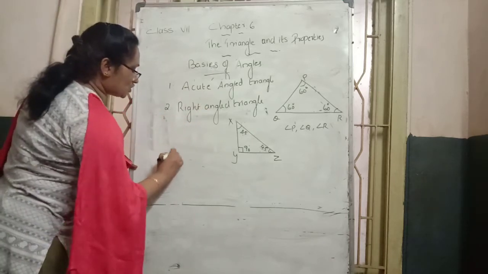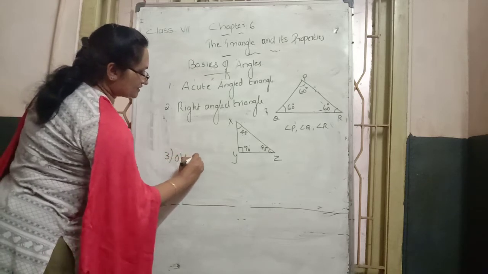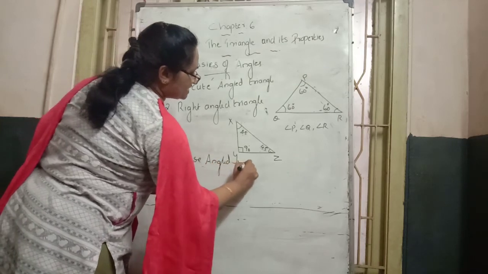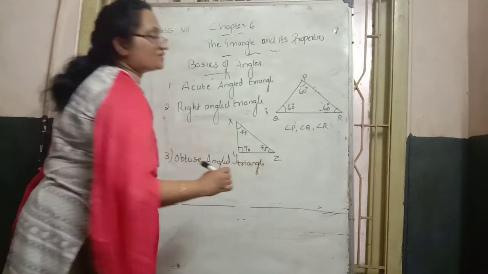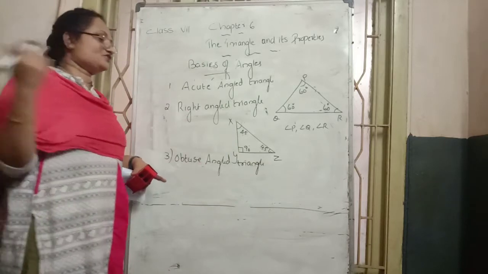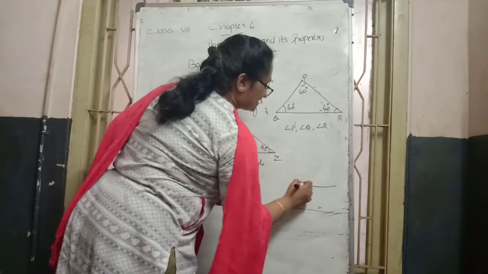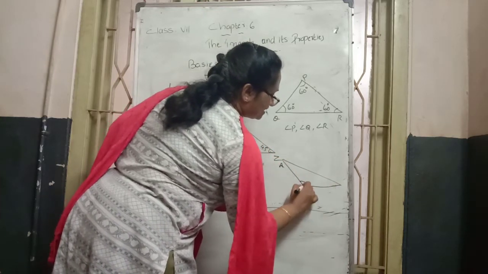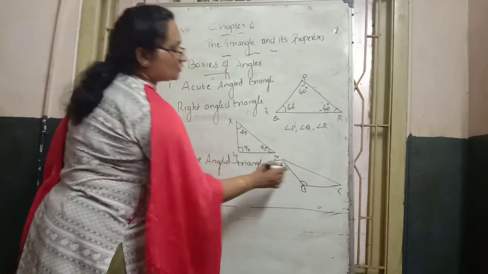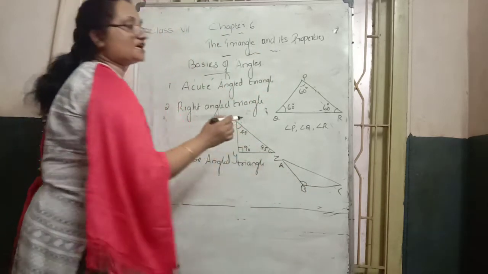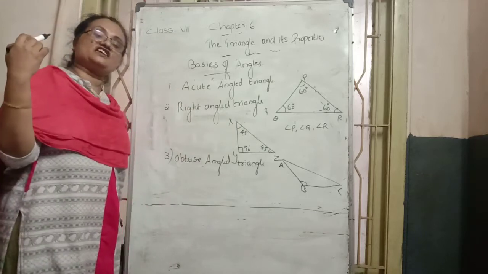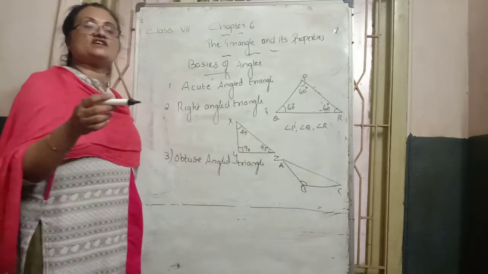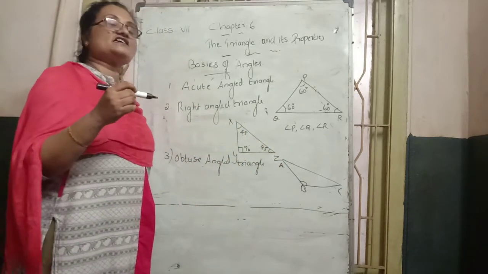Next, the third one is the obtuse angled triangle. Obtuse angled triangle means one angle of the triangle is more than 90 degrees, like this. The shape of the obtuse angled triangle is like this. In triangle ABC, the angle at B, when measured with a protractor, the line AB passes beyond the 90 degree line. Then we can say this triangle is an obtuse angled triangle.